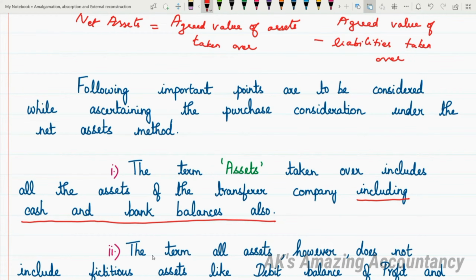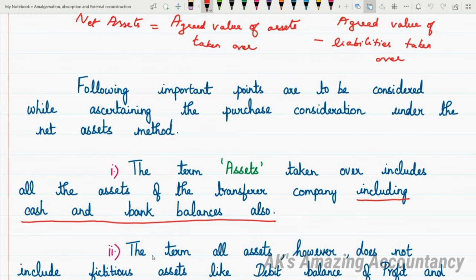But in some exceptional problems, it may be given in the problem itself that the assets taken over did not include cash. When it is specifically given that assets taken over did not include cash, in such cases alone, you will leave off cash and bank balance.